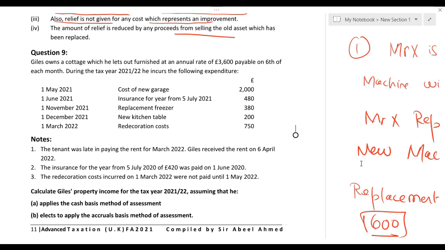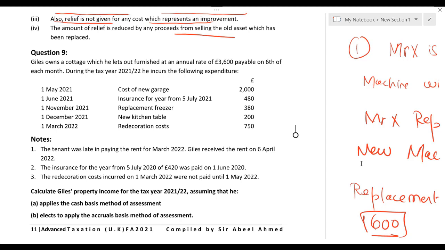So let's try this question. Question 9. It is possible that in your book the question number could be different, but no need to get confused with that. Unless you have the same question, the number does not matter. Okay, let's try this question.